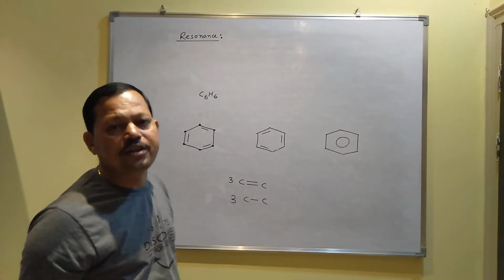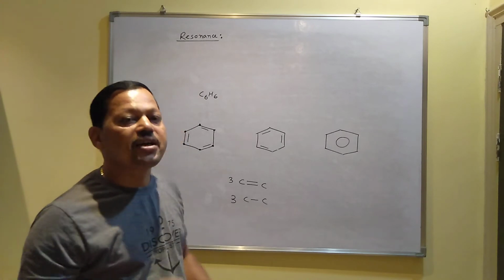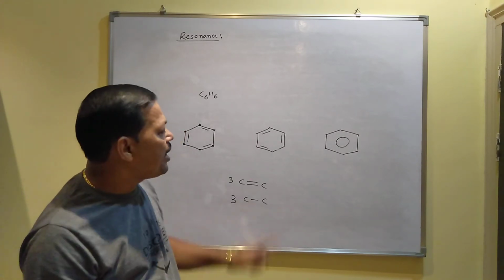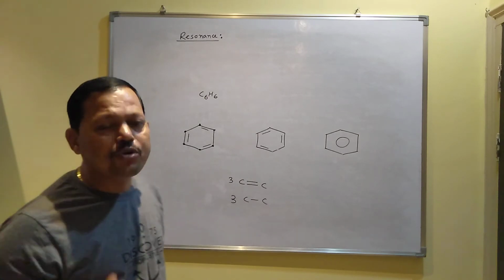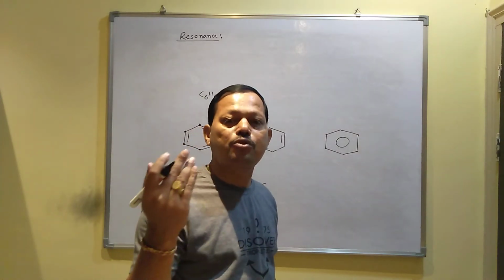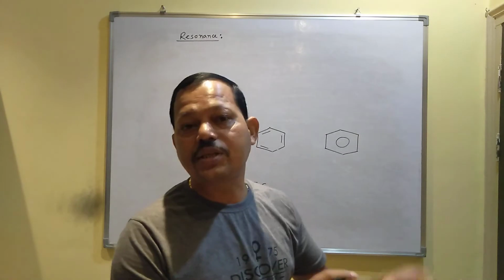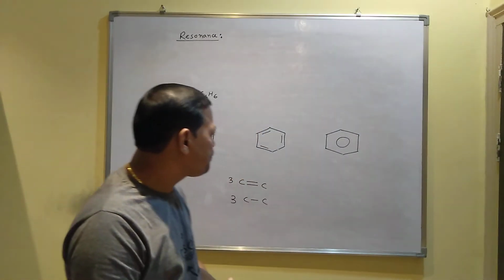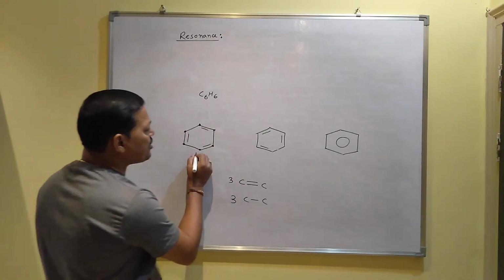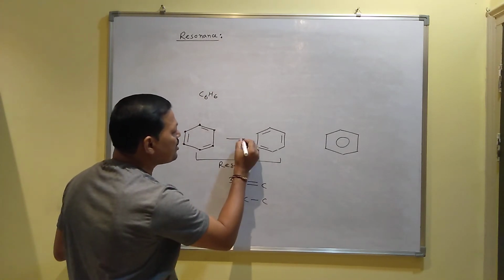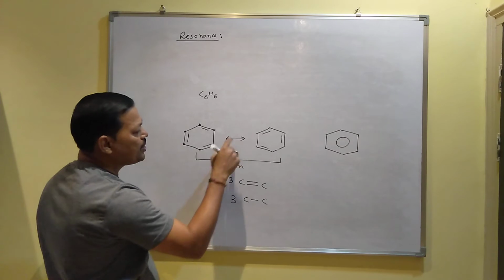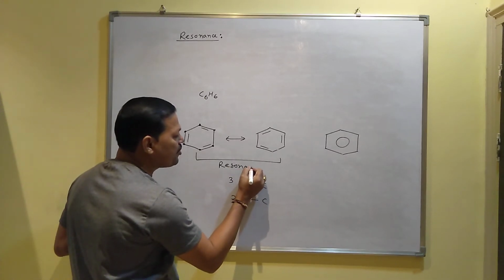You cannot break the ring because the ring can show resonance structures, and due to this resonance, the ring is highly stable. So that is why those compounds which can show resonance structures are always stable. Remember this. These structures are called resonance structures. When you draw resonance structures, you can represent them like this. These are called resonance structures.